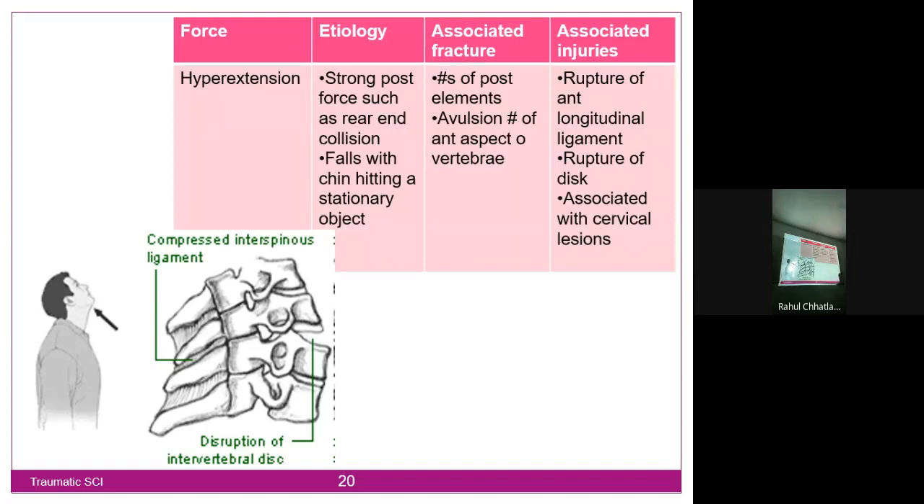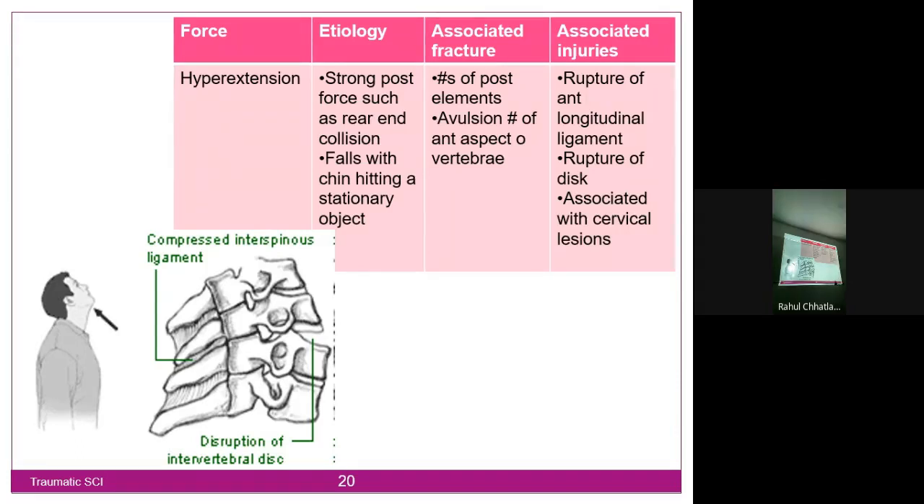The third is hyperextension, the counter coup. Why does it happen? Strong posterior force such as a rear-end collision, or falls with the chin hitting a stationary object. For example, you are sitting in a chair, stationary, and someone hits the chair from behind. That is termed a rear-end collision, when someone comes from behind and pushes. Another is falls with the chin hitting a stationary object.